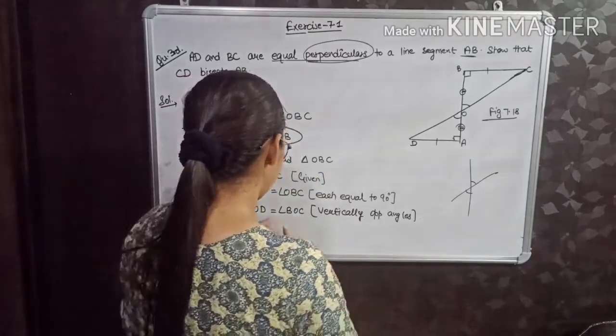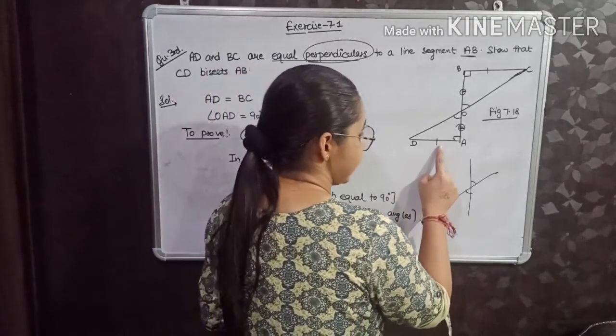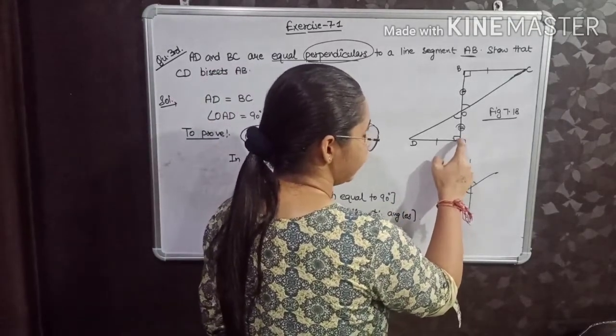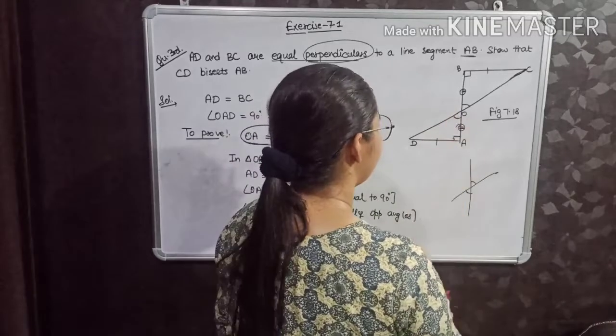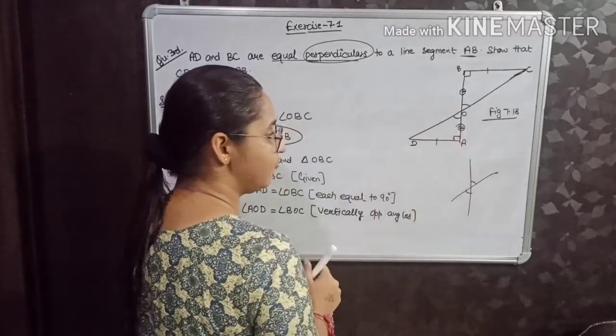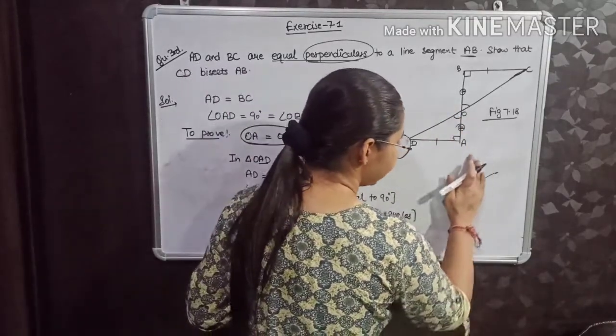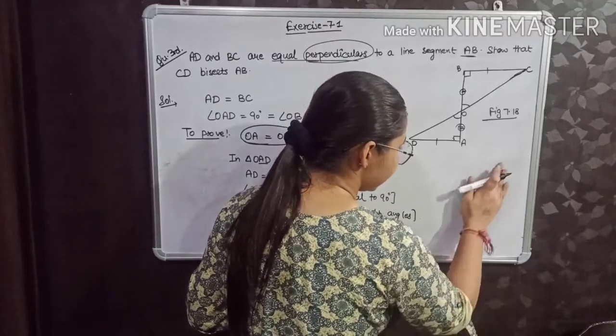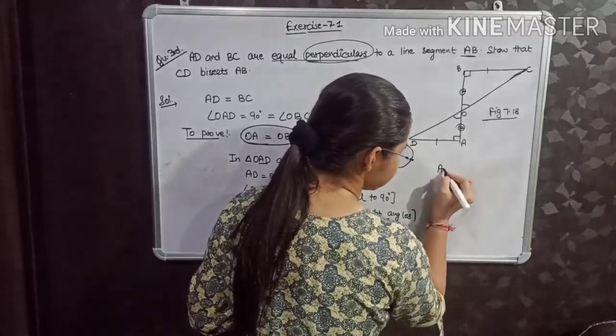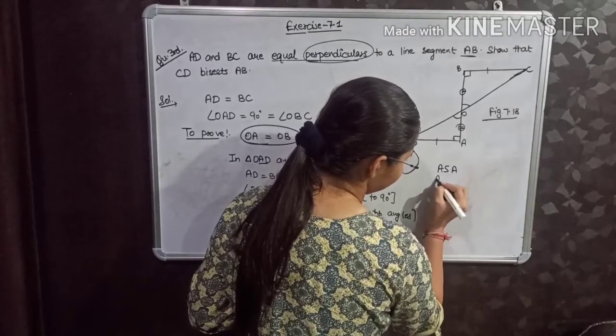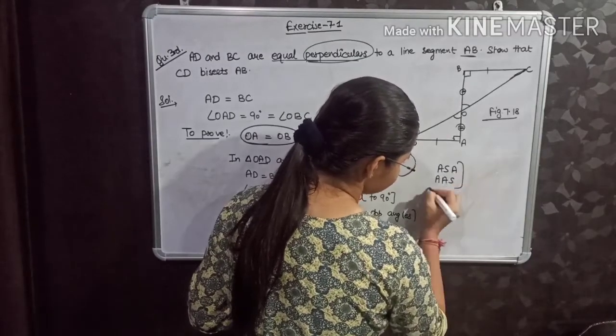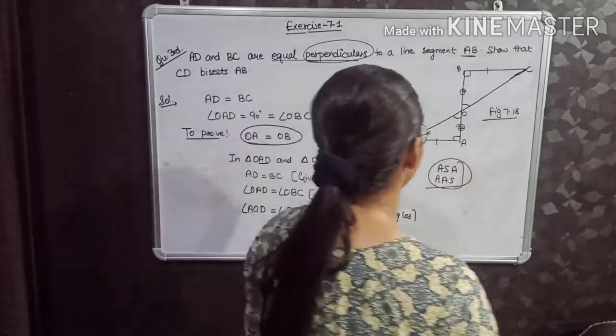See, first is side, then angle, and then angle. Two angles and one side, and relating to two angles and one side, I have two rules. First is ASA and then AAS. Now tell me fast, out of these two, which rule will be applied?